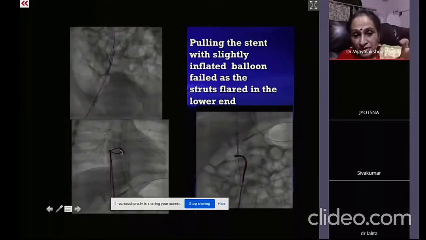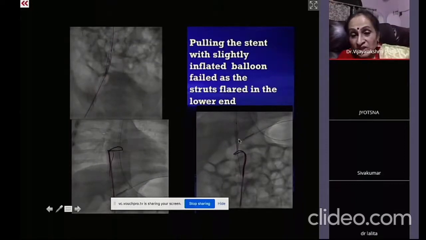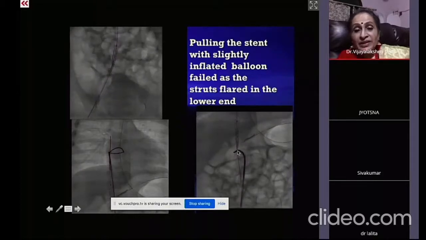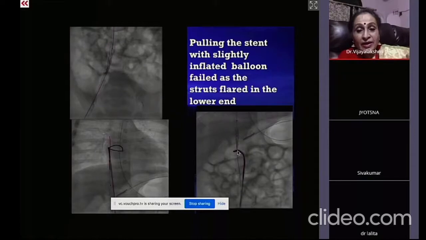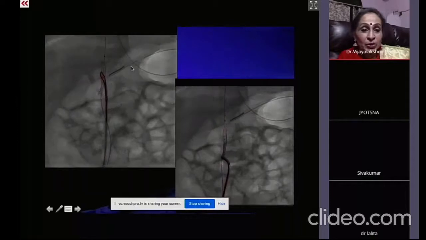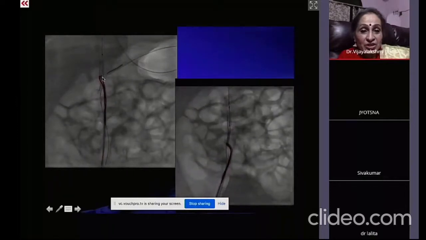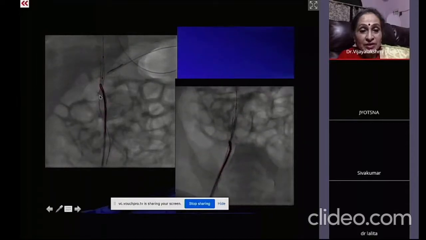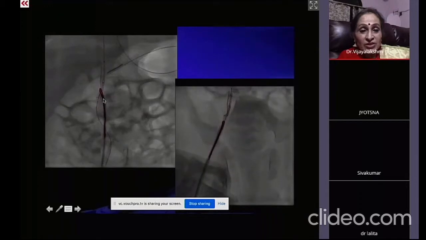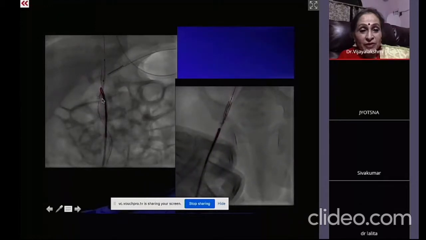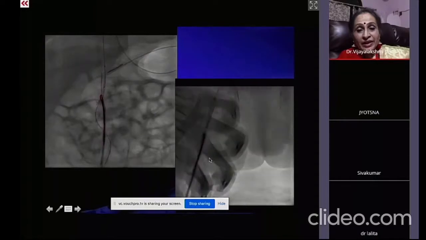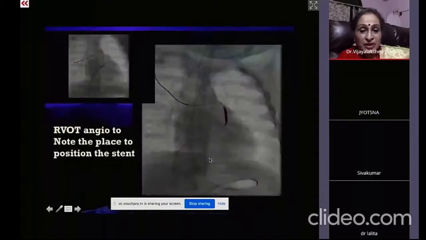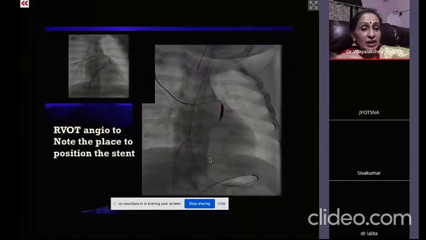Your snare retriever, bring it along the stent down to the tip. And once you come to the tip, hold the tip. The flared up tips are held tightly so that they all come into the sheath together. Now you see there, I'm showing you how. The snare has to bring it down until the snared portion. This is the flared up portion. Once you come to the flared up portion, you hold it tightly. And once you hold it tightly, it can be easily removed. So in this patient, that was a longer stent and it was a stiffer one.